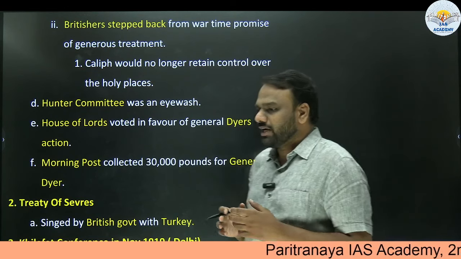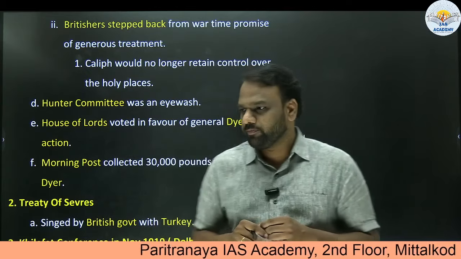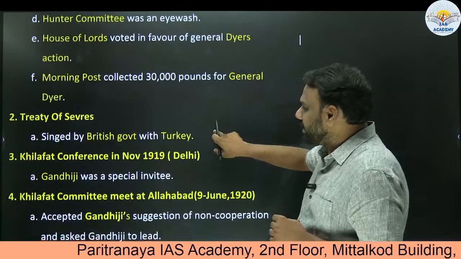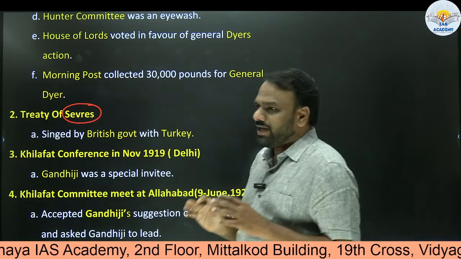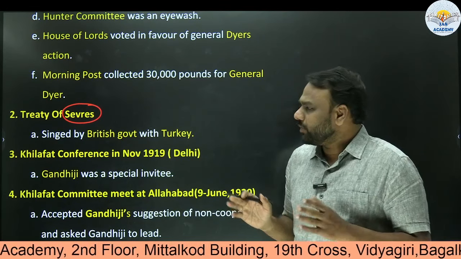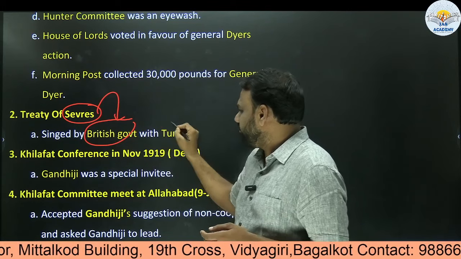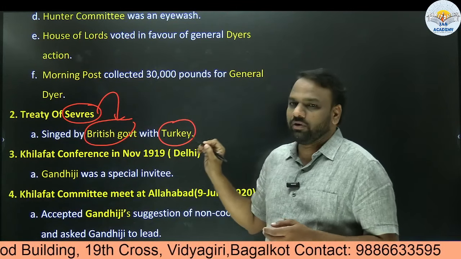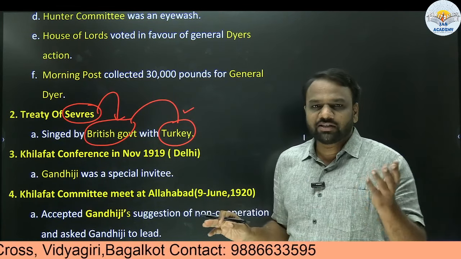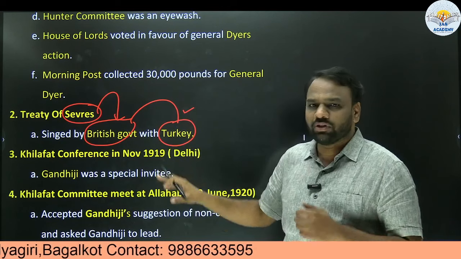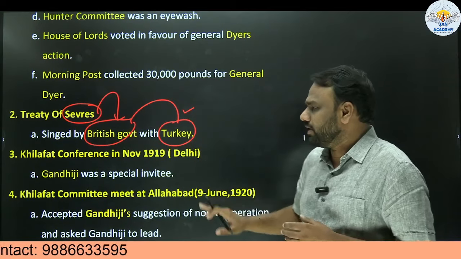In this context, let us look into the various developments that took place as part of the non-cooperation movement. While going through this topic, we come across a treaty called the Treaty of Sevres. At a superficial level, we need to understand what this treaty is about and between whom it was signed. It was signed between the British government and Turkey. This much information would be sufficient here. When we start discussing world history, we will see World War I, World War II, etc. in detail, but here this information would be sufficient.